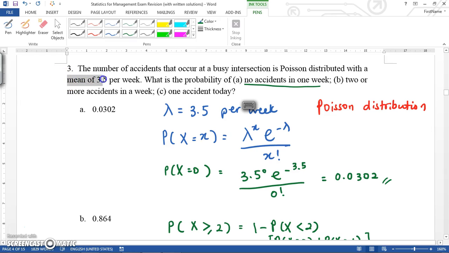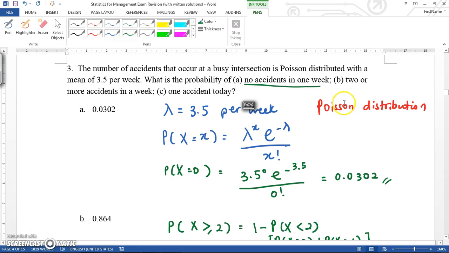If the question tells you that there's a mean over a certain time interval or space interval, in this case a time interval, a mean of 3.5 accidents per week, then you will know that your lambda, which is your mean or average, is 3.5 per week. So look out for the keywords mean or average, and a certain time period or time interval.